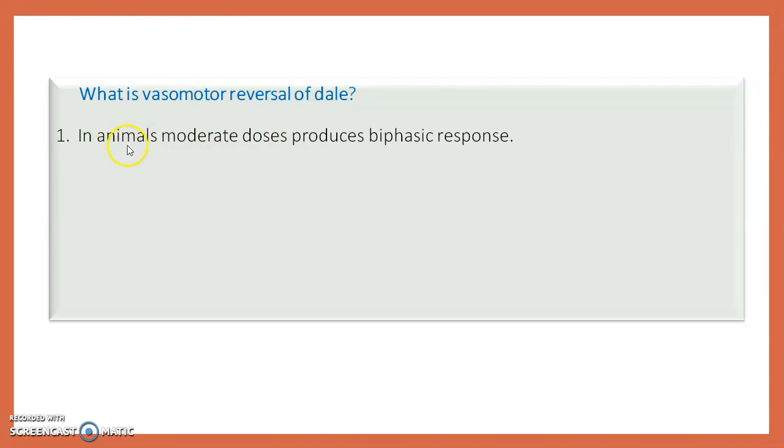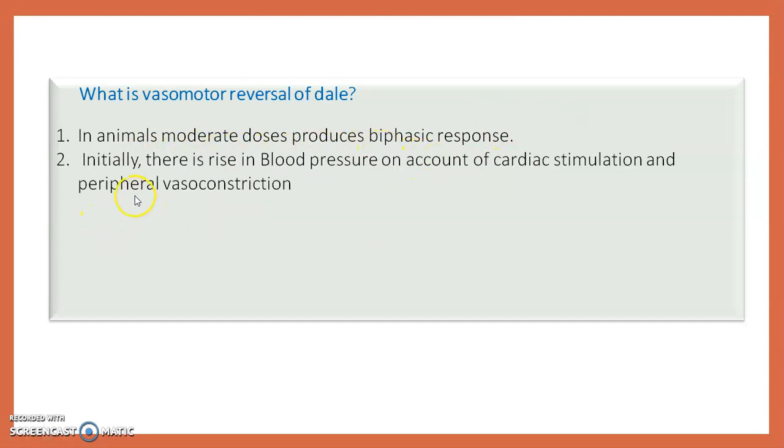In animals, a moderate dose produces a biphasic response. Adrenaline in an animal shows a biphasic response. That is, first of all, it shows an increasing action on the BP, and then it is responsible for the lowering of the BP. This is the vasomotor reversal of Dale.